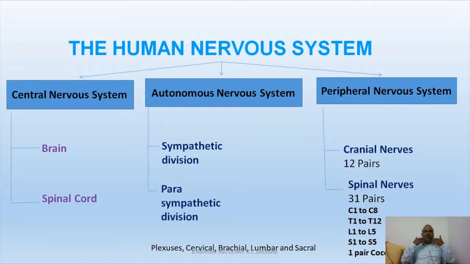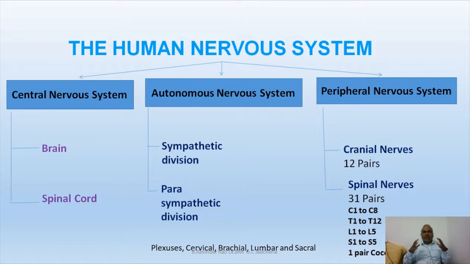In human beings, the cervical nerves are 8, then 12 thoracic spinal nerves in the thoracic area, 5 lumbar nerves, 5 sacral nerves, and 1 pair of coccygeal nerves. Cranial nerves and spinal nerves are always arranged in pairs, in the left and right parts of our body, because our body is bilaterally symmetrical.